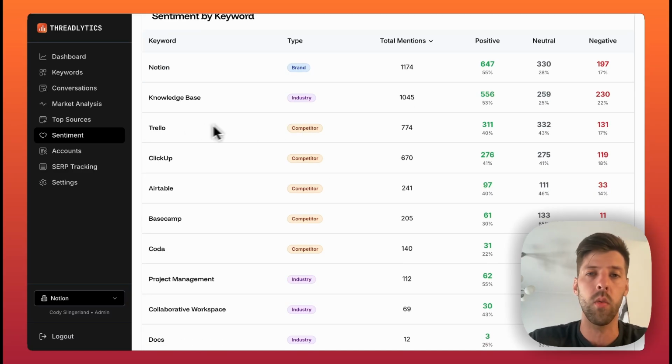So these are keywords that we've marked with the competitor type. And then we can see how many of those mentions are positive, negative, and neutral, and then what the percentage breakdown is. So this can help us understand, are our competitors mentioned more positively than us or more negatively? And that can help us understand what our customers or what other users think about those brands. So that's 3 things you can find out about your competitors on Reddit using Threadlytics.